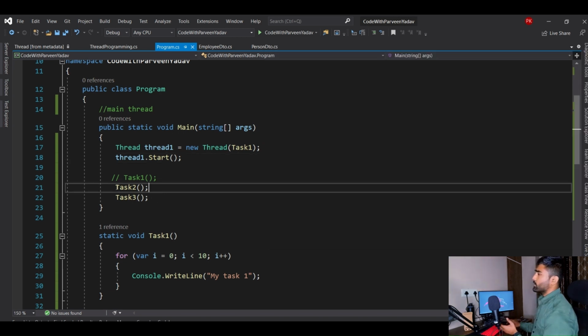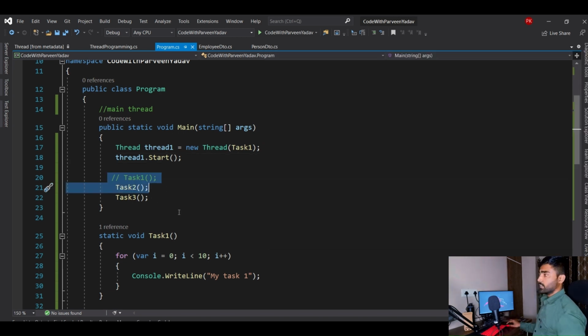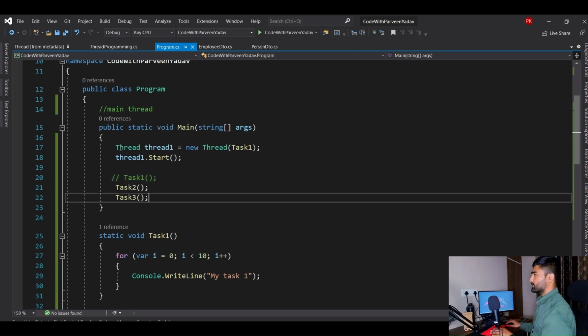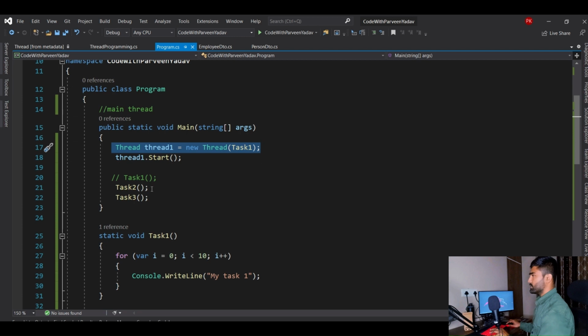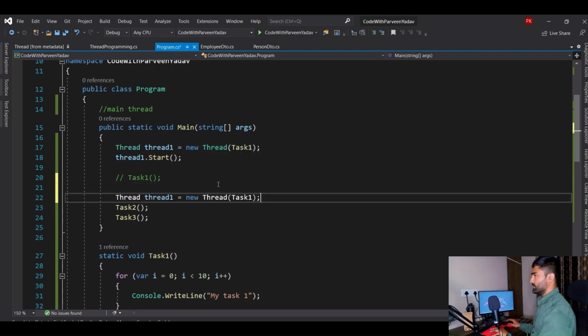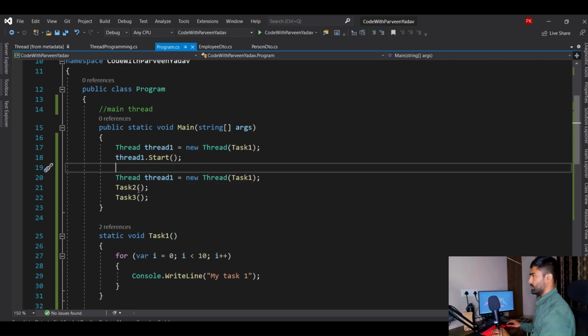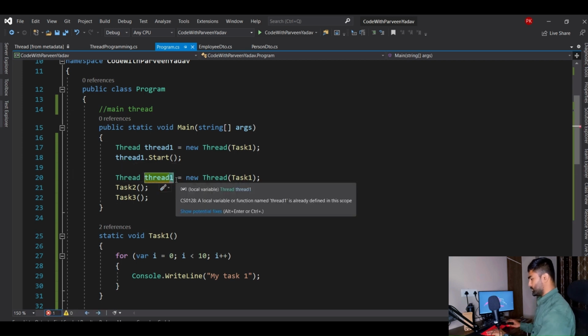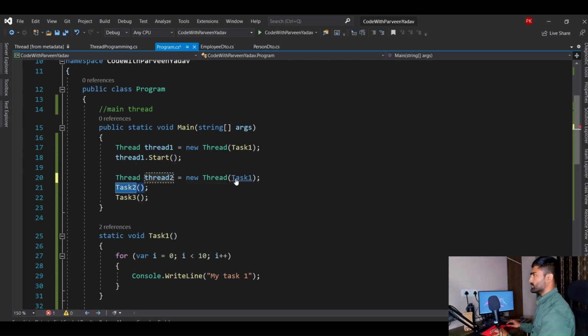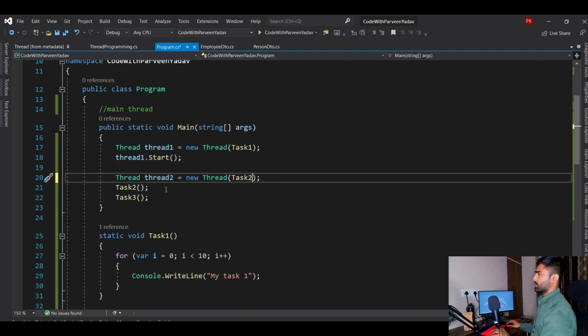What if I wanted to run every task under a thread? What I will do? I will make threading for every task, right? So I will create more threads here. Let's remove this, and this is my thread 2, and let's assign thread 2 here, right?